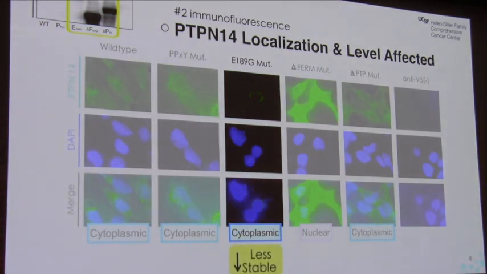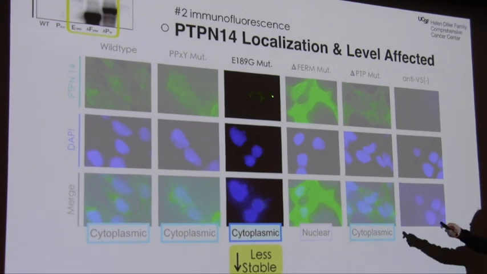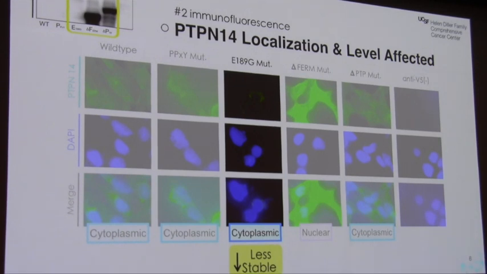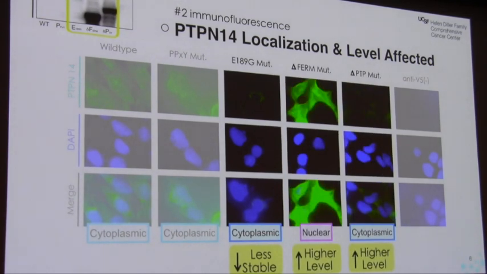Next, we also see that the E189G mutant is making PTPN14 less stable, as we see that the protein is speckled with the green color. Next, we also found that the FERM domain deletion and PTP domain deletion are giving us a higher level of PTPN14, as we see that the color is much more intense. This is consistent with our previous findings in our Western blot.